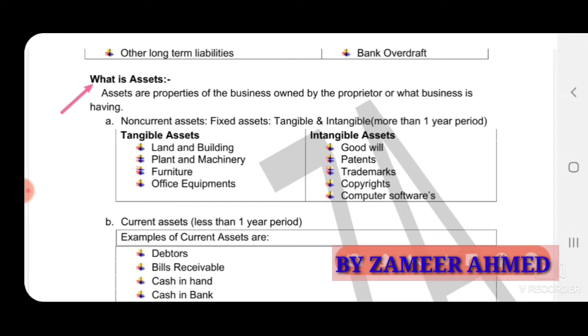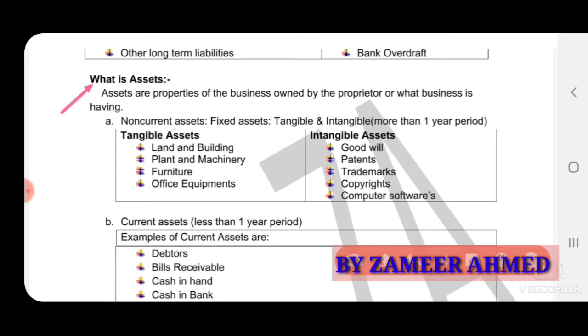So assets I already explained to you. The assets are the properties of the business owned by the proprietor. So assets means what the owner is having, that is assets.